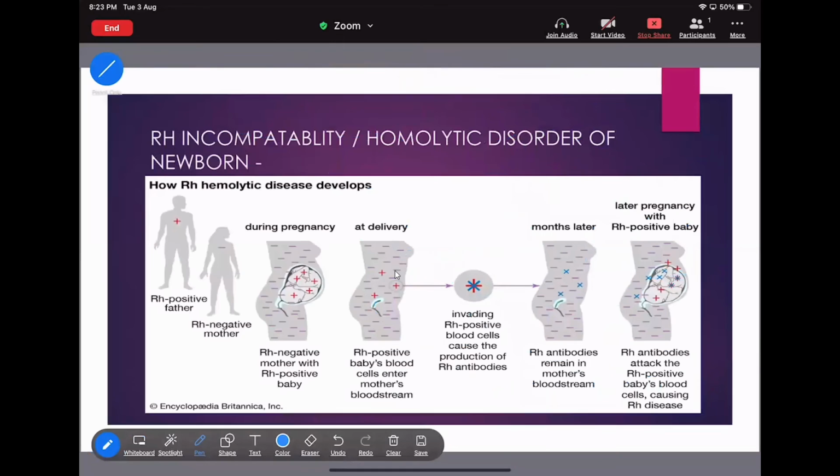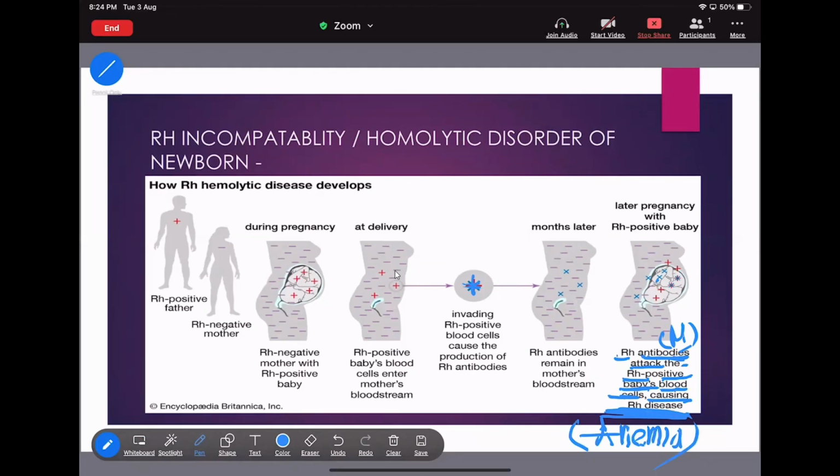See, here is the Rh positive antibody. Now, the second fetus is also Rh positive. That means the Rh antibody, where is it? In the maternal blood, it will attack the Rh positive baby's blood cells and cause the Rh disease. Okay, this Rh disease is nothing but anemia.